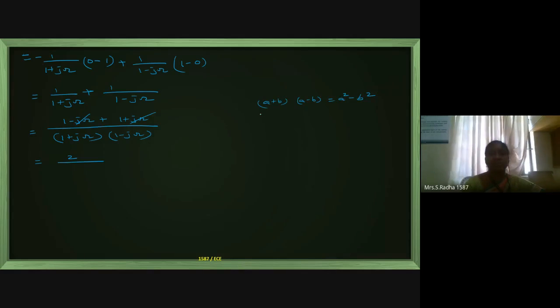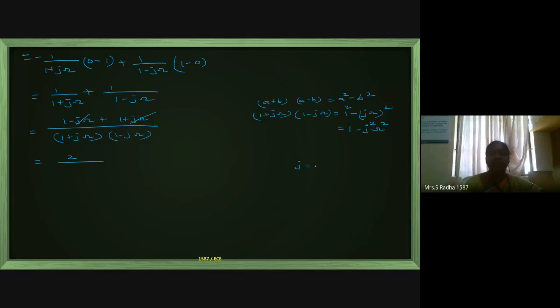In place of this we have 1 and j omega. A square means 1 square, minus b square means j omega whole square. So this is 1 minus j square omega square.